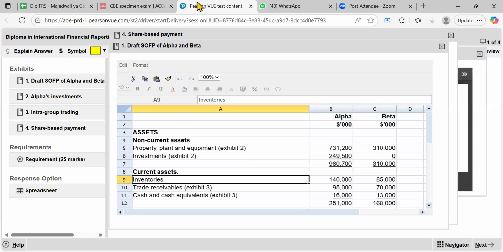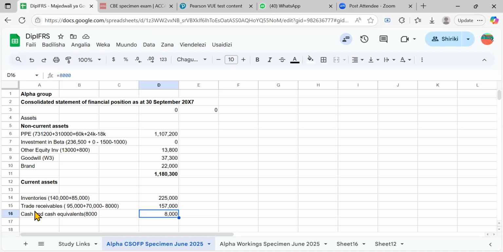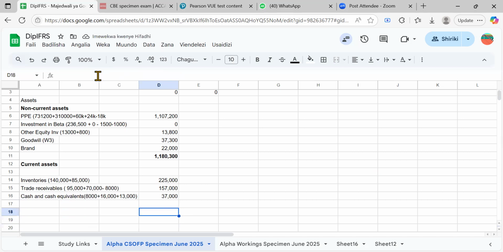And then what next? We have the cash and cash equivalent, 1613, right? Yes. So you have the cash and cash equivalent here. I'll just say 16,000 plus 18,000. I'm just doing it in brackets so that you can get a faster picture. And then I add 16,000 plus 18,000. I think we should also have the total here. So we are going to sum our figures, 225. This one will be having 419, right?